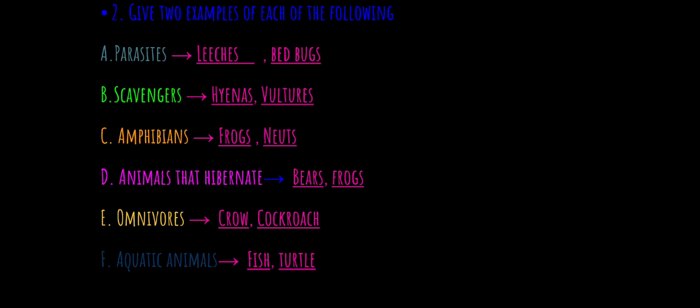E. Omnivorous. Omnivorous examples are crow and cockroach. Next, aquatic animals. Examples of aquatic animals are fish and turtle.